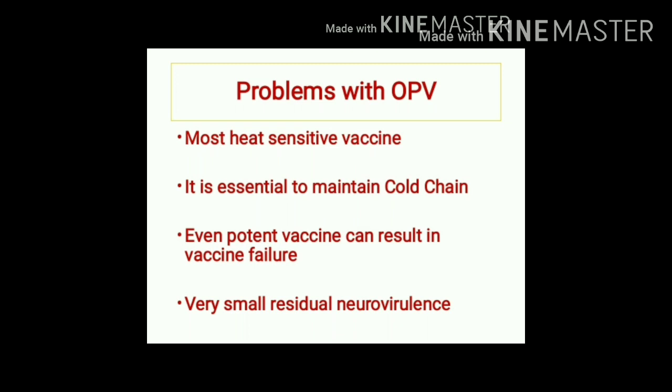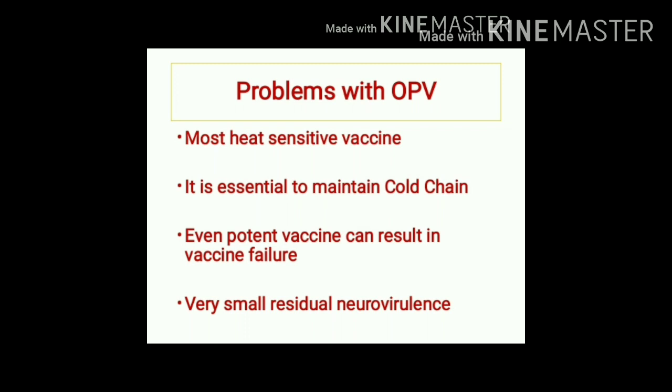What are the problems that we can face with the use of oral polio vaccine? The most important problem is that this is one of the most heat sensitive vaccines. So if the examiner asks you for an example of a heat sensitive vaccine, your first answer should be oral polio vaccine. Since it is the most heat sensitive vaccine, it is very essential to maintain cold chain.